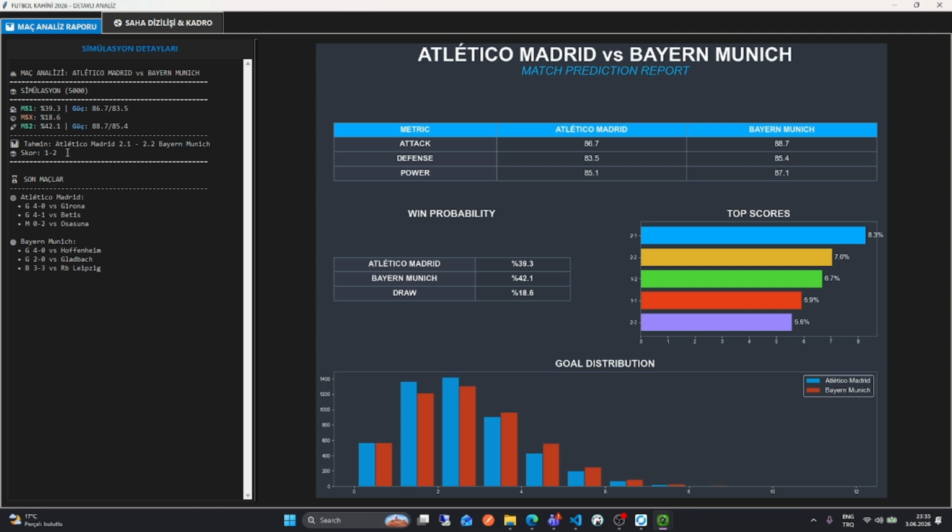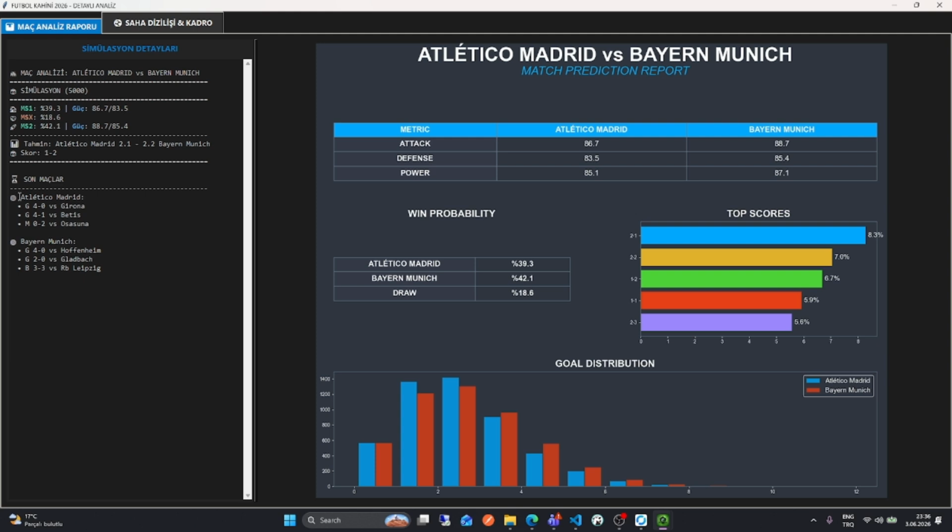In this picture, we simulate the match 5,000 times to make it more accurate. And also we add the goal distribution and top scores, and because of that, you can guess how much a team is going to score. I mean, is he going to score 2 goals or 3 goals?